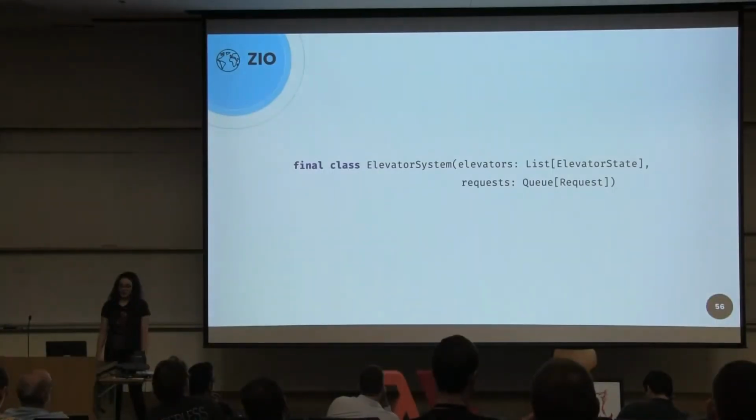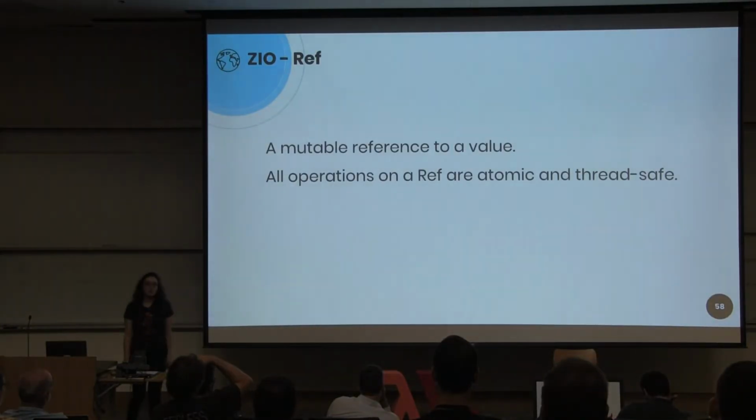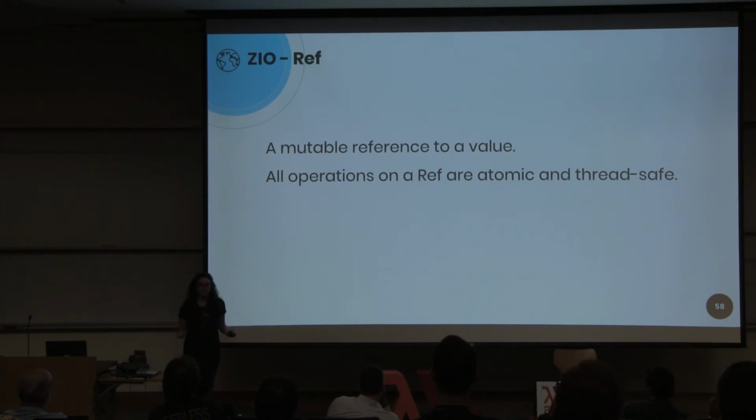Now let's think about the elevator system. Which type can we use for the elevators? In order to preserve the state, we need a type built on ZIO called ZIO Ref, which models a mutable variable that could be atomically updated.